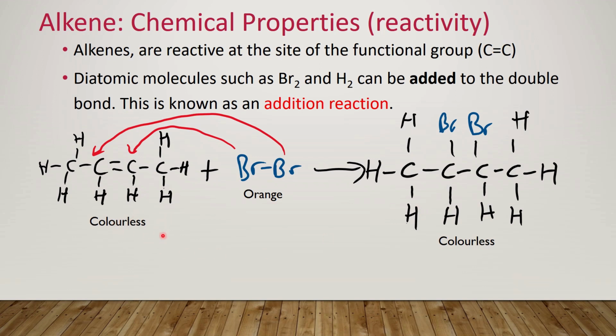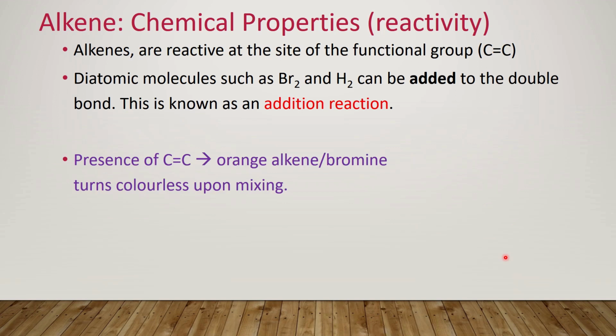So basically we can use bromine to identify whether a molecule or a mixture contains double bonds. For example, our alkenes are usually colourless, but a bromine solution is orange. And when the bromine is added to the structure of the alkene, it becomes colourless. So the mixture becomes colourless when a double bond is contained in the structure.